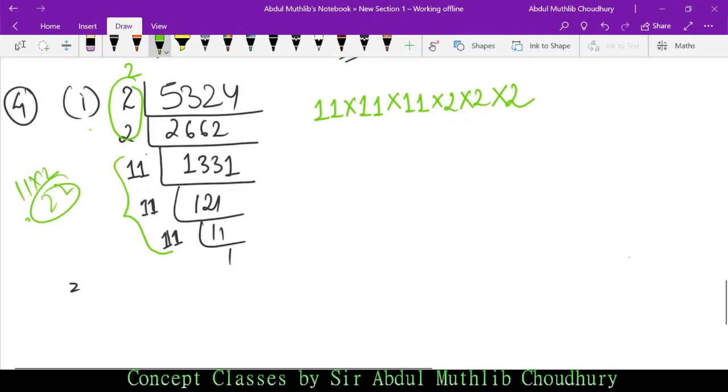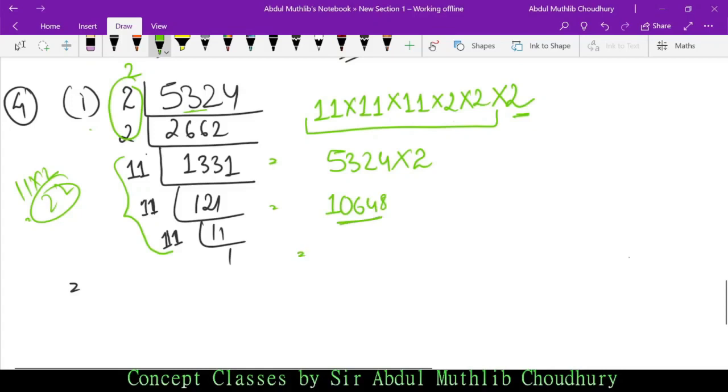Anyway, 5324 is not a perfect cube, so we have to form it into a perfect cube. How do we form it? By multiplying by another 2. What is the newest addition in the form of multiplication? It is 2. So 5324 into 2 is 10,648.